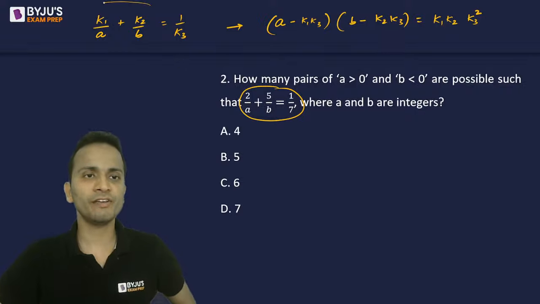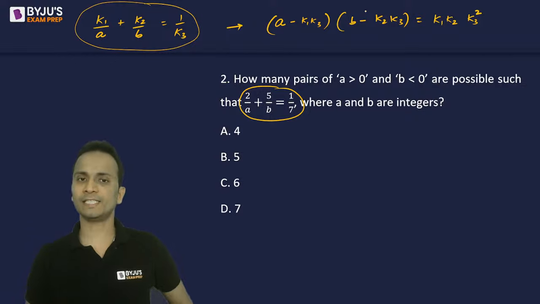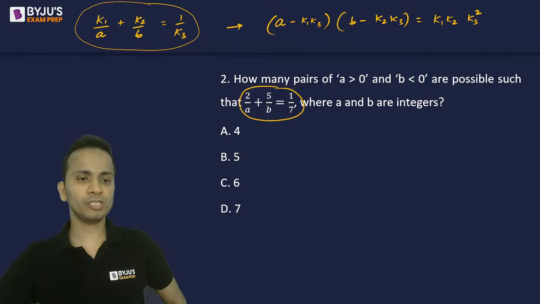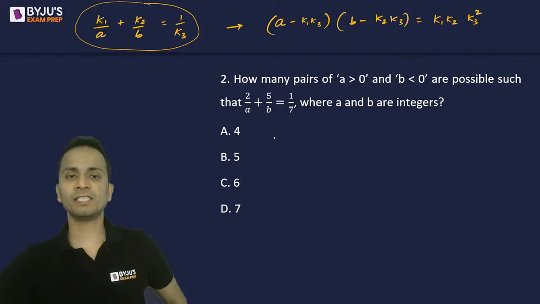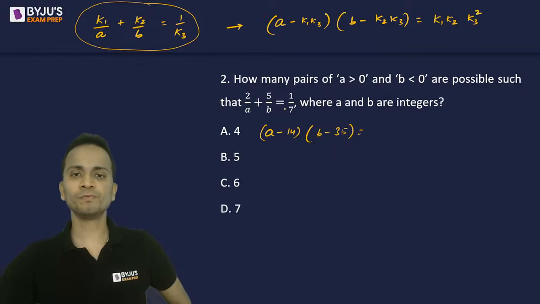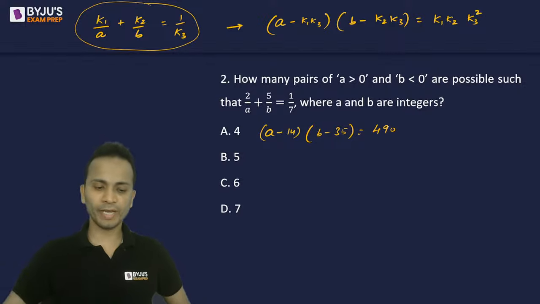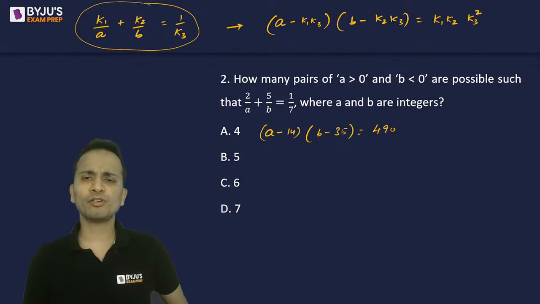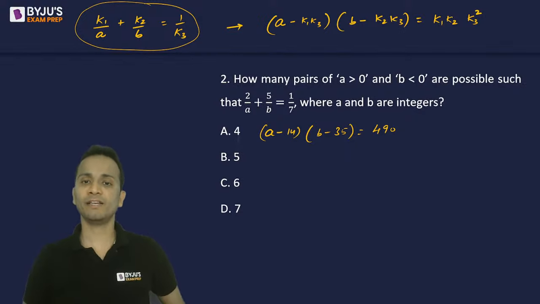So in general, if the equation is like this, then its factorized form will be given on the right hand side. Now for the given equation in the question, if I factorize it, it will become (A minus 14) multiplied by (B minus 35) is equal to 49 into 10, that is 490. Now we have to find the values of A and B such that A is a positive integer and B is a negative integer.